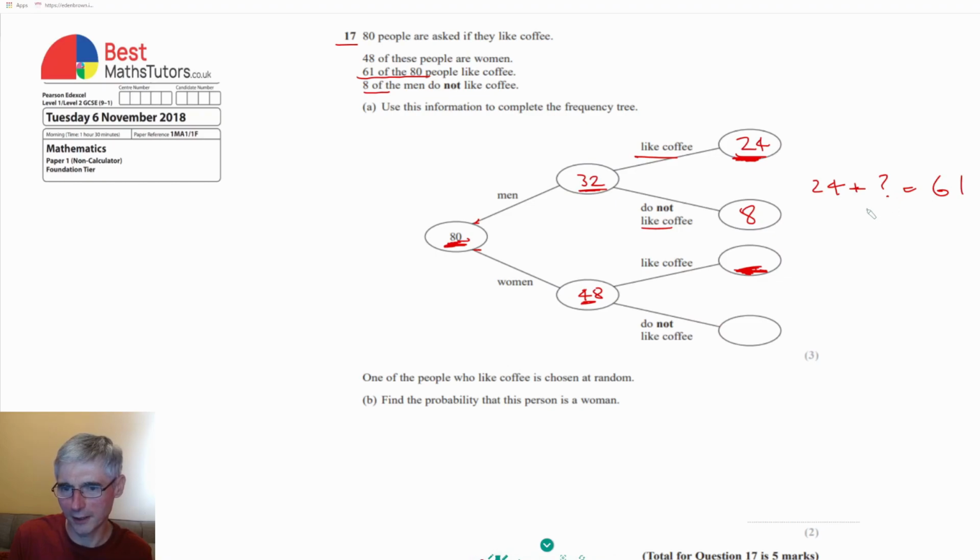So we can find out how many people that is by just taking away 24 from 61.